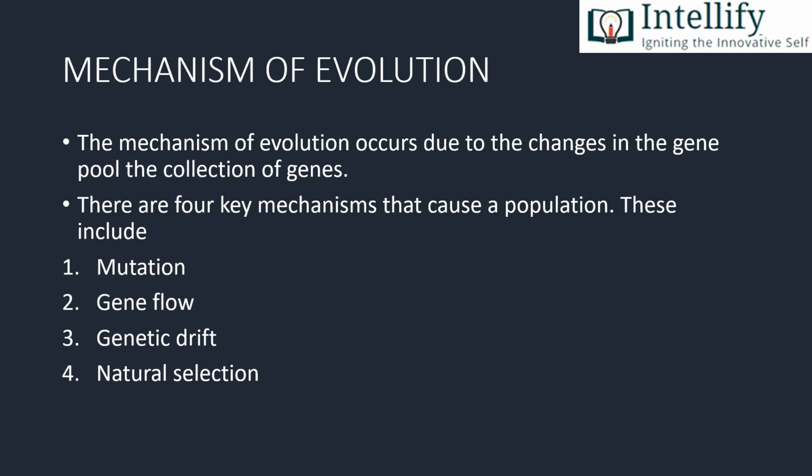Gene transfer can be horizontal, that is, transfer of genetic material from one population to another by asexual means. This phenomenon is prevalent in prokaryotes mainly, but it is seldom seen in eukaryotes. What is genetic drift then? It refers to the change in the allele frequency of a population as a matter of chance. It is a random event whose effect is larger in smaller populations and smaller in larger populations. The two examples of genetic drift are bottleneck effect and founder effect.